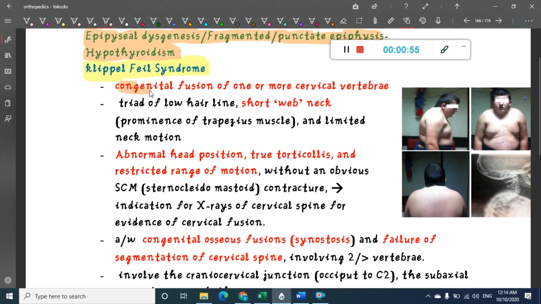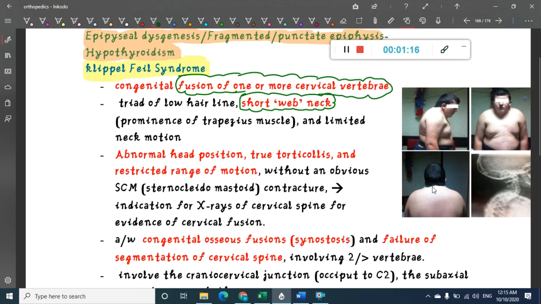So this is important. Congenital fusion of one or more cervical vertebrae is present, and along with that it is also associated with short webbed neck. There is a triad for this Klippel-Feil syndrome.